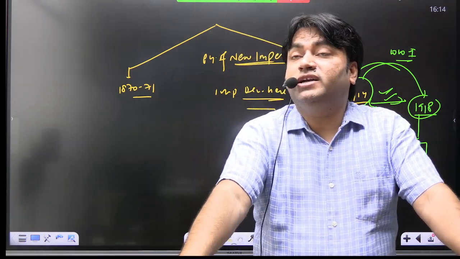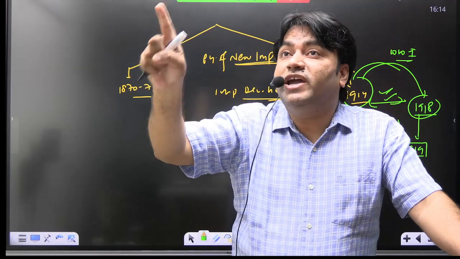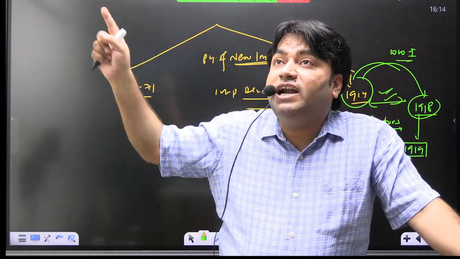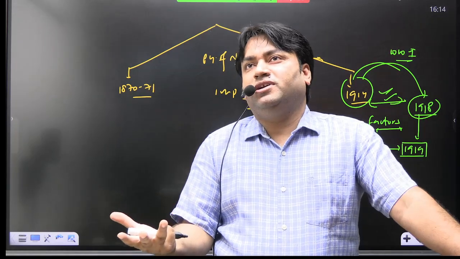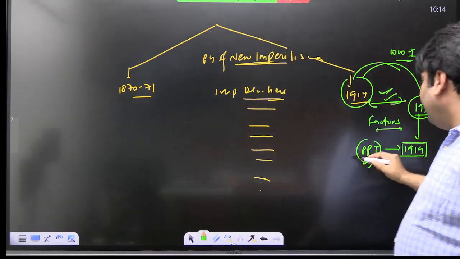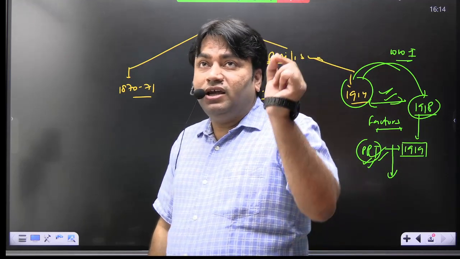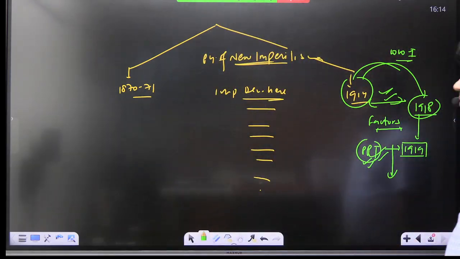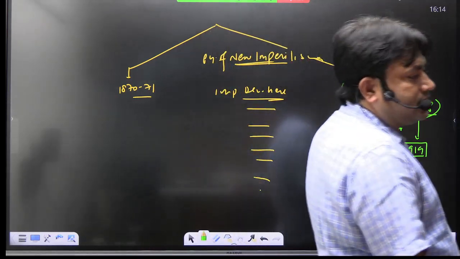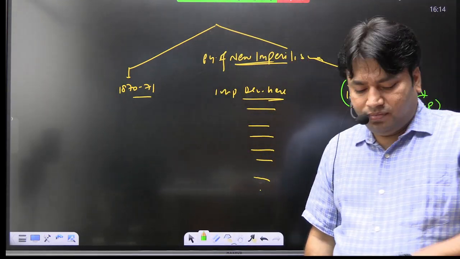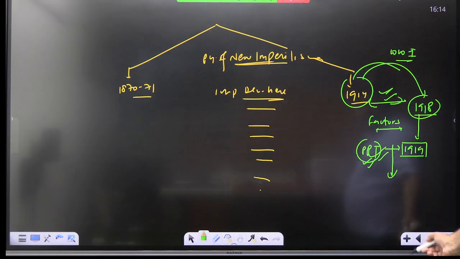Some historians have also said that the seeds of Second World War were present in the provisions of Paris Peace Treaty. इसका मतलब सेकेंड वर्ल्ड वॉर क्यों हुआ, ये जानने के लिए भी क्या समझना जरूरी है? पेरिस पीस ट्रीटी. So obviously we need to read this in detail. You can also write here that the reasons of Second World War lie in the provisions of Paris Peace Treaty.